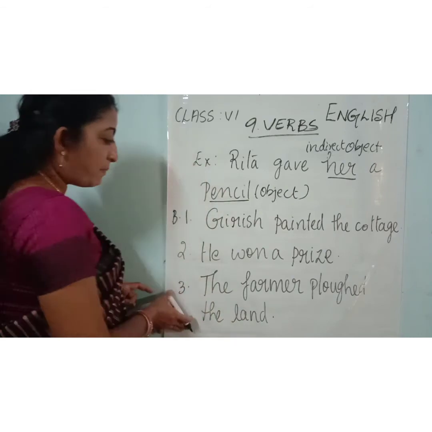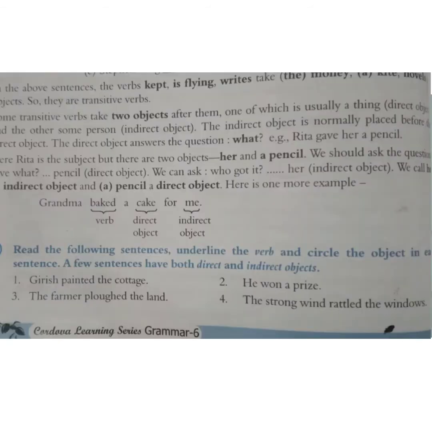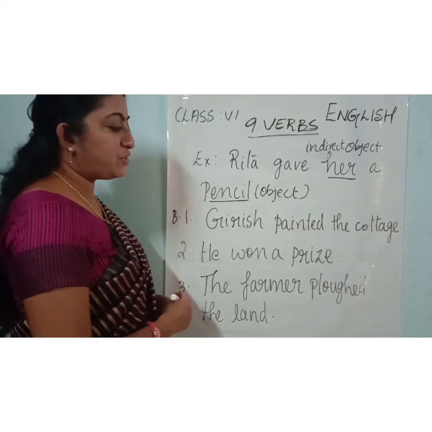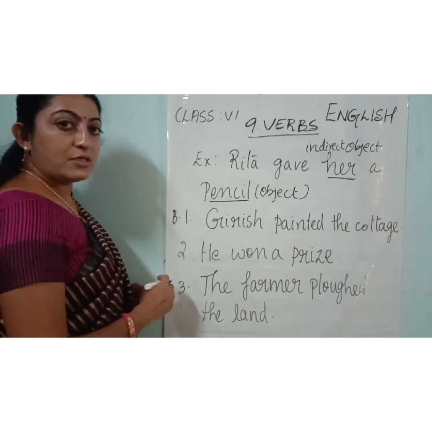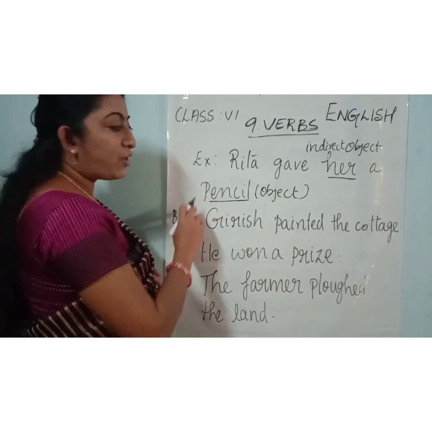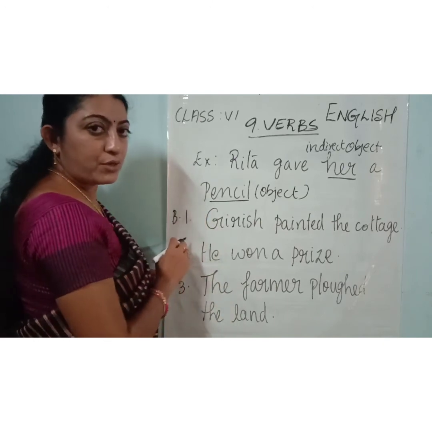So page number 50, you should just underline the verb and you should circle the objects. In some sentences, there are two objects. Okay, what you should do? You should underline the verb and circle the object. So children, these examples are given in your textbook. You can write it in your grammar notebook.